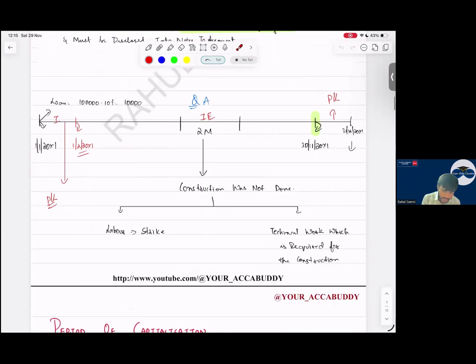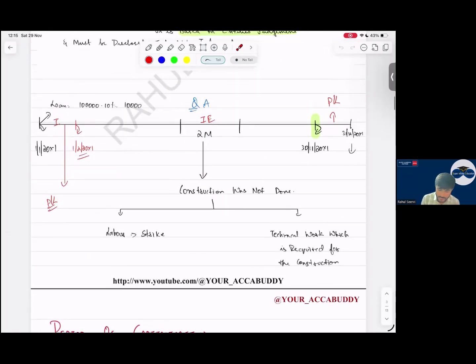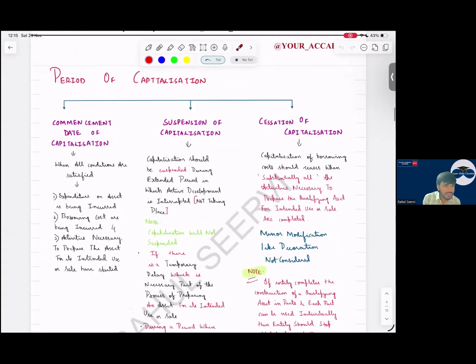Yes, sir. So see here now, everyone. When should we start capitalization? I say I have taken a loan here, but I've started the construction on this date. On what date will I start the capitalization? I will start from this date, the later of 3 dates. Later of 3 dates, we will start the commencement.